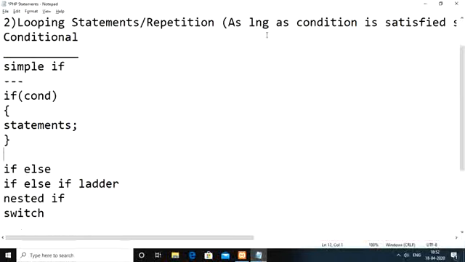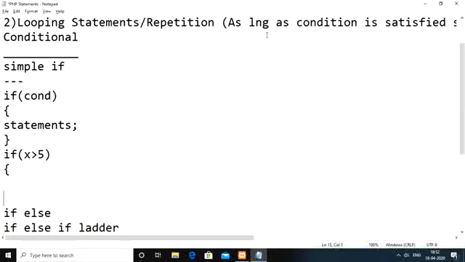Suppose we write if of x is greater than 5. Then here we need to execute the operation y equal to x plus 2. In PHP, a variable name needs to start with the dollar symbol, so here $y and $x.